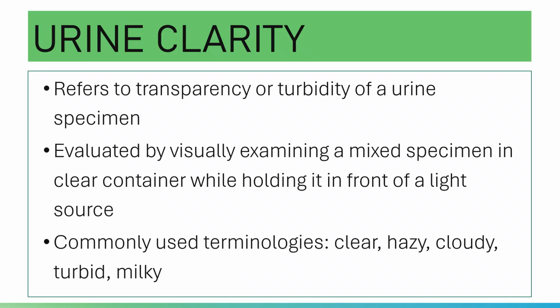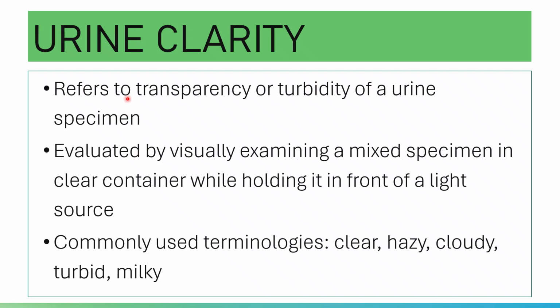Urine clarity refers to the transparency or turbidity of a urine specimen. Please note that urine clarity will give you a snapshot of the amount of material that will be observed in the microscope.